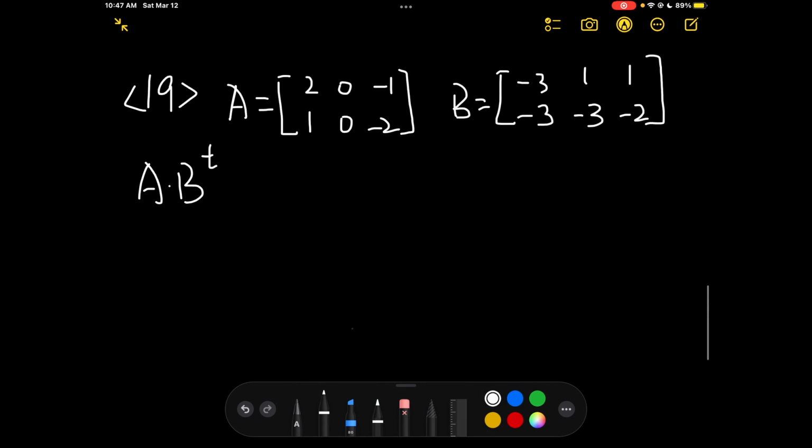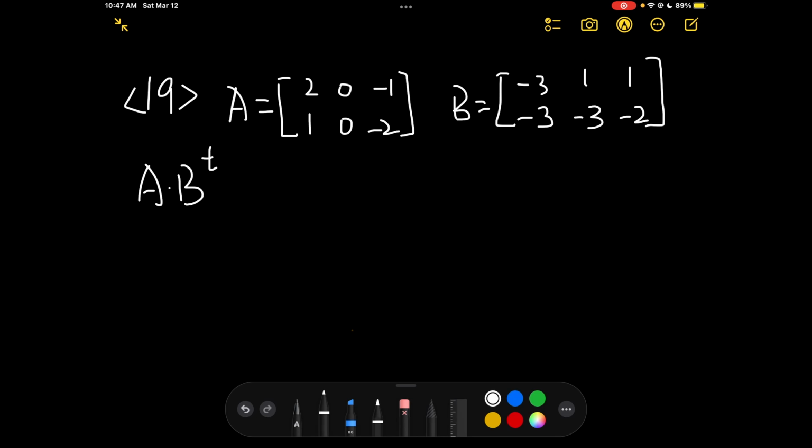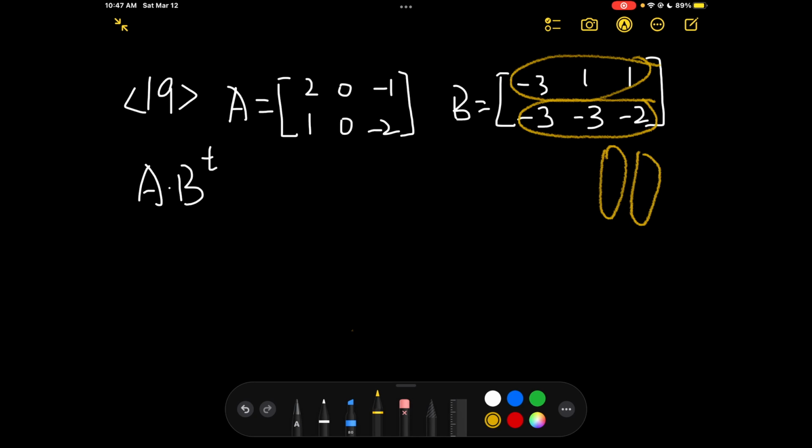We have matrix A and matrix B. We need to find A times B transpose. So we need to find B transpose first. So for the B transpose, it is turning this one to this kind of matrix, and the second row becomes second column. Or we can think the other way, which is first column becomes first row, second column second row, and third column third row. Just a quick reminder.